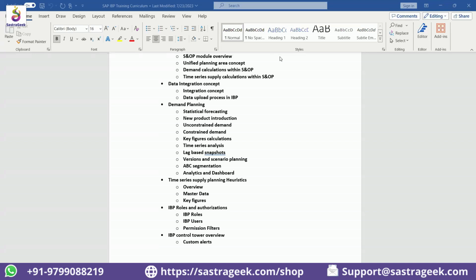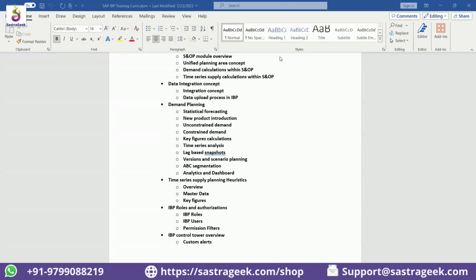The advantage of SAP IBP is it's an SAP tool. It's a renowned company. The important part is smooth collaboration or integration with SAP ECC. A non-SAP tool will have to struggle to create all those complex integrations with ECC.